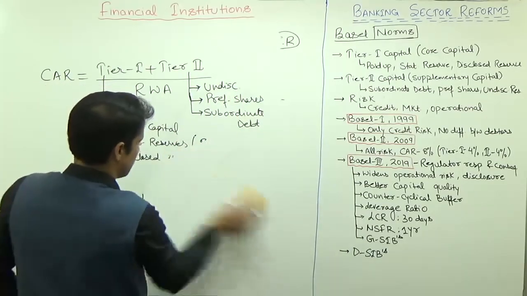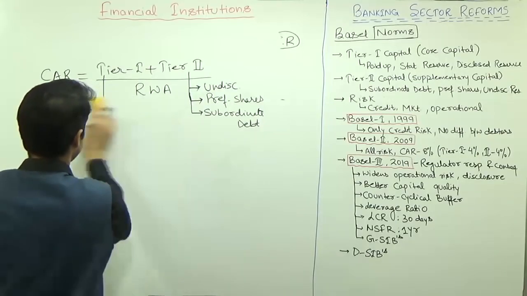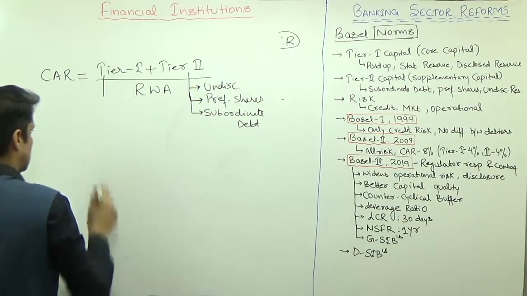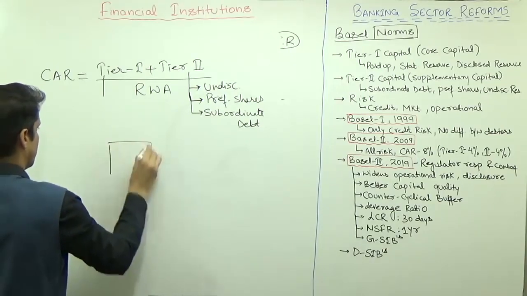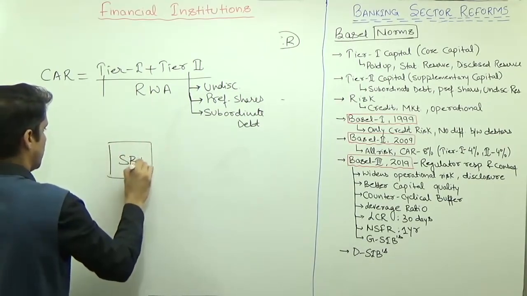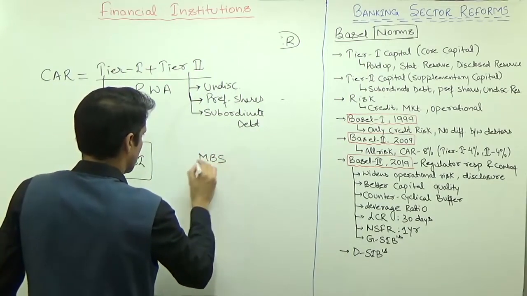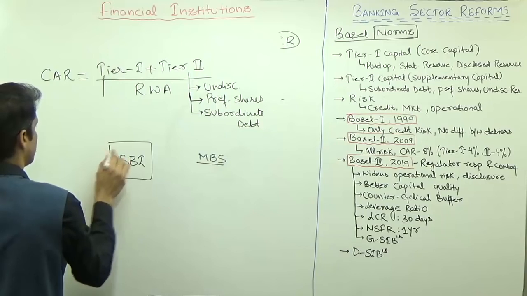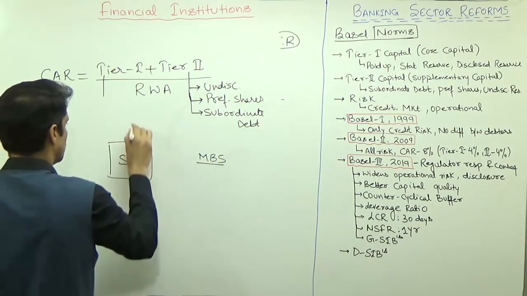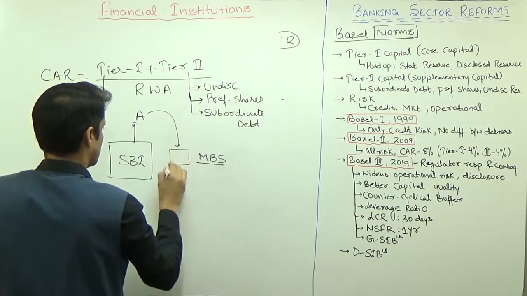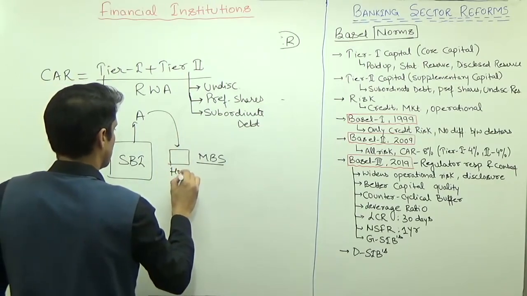Let's discuss what subordinate debt means. Suppose this is a bank, SBI, and SBI has created a mortgage backed security. SBI has given a loan to A, and in return A gave the house paper.